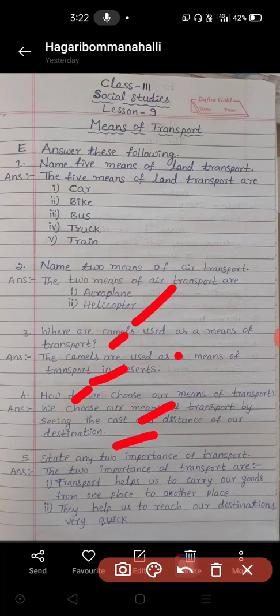To go to those islands, the Andaman and Nicobar Islands in the Bay of Bengal, which vehicle can we use to reach them? A ship or boat can be used, or a helicopter and aeroplane. So destination is nothing but where we need to reach. For example, I want to go to Vasapete. Vasapete is my destination now.